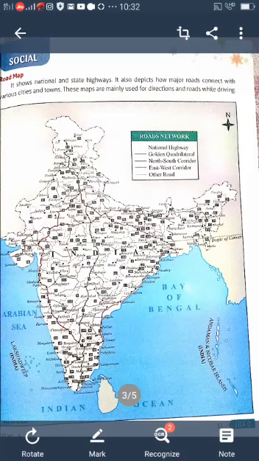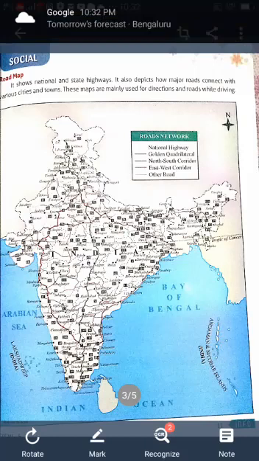Once again we recall what you learned in this lesson. What did you learn today? We learned what is a map. Different types of maps. Do you know what a map is? What is the definition of map? Already I told you.